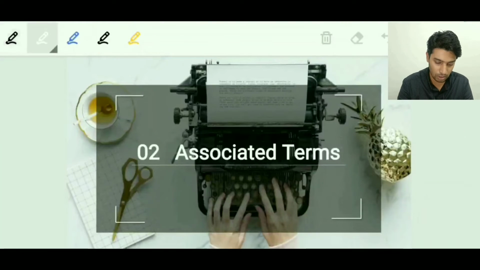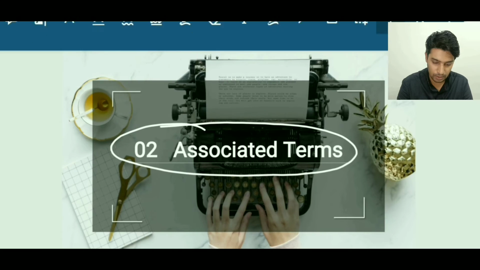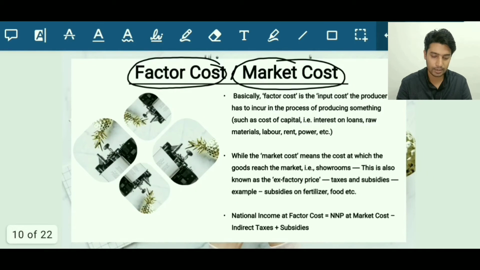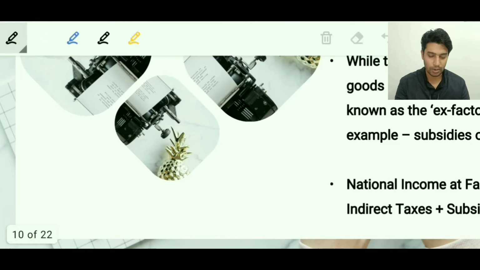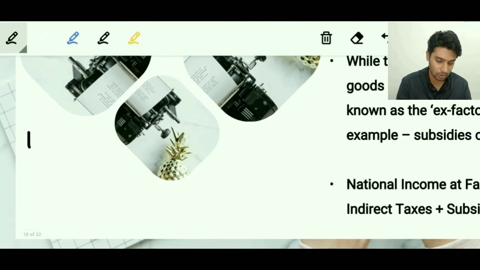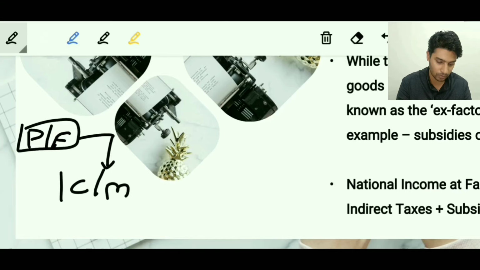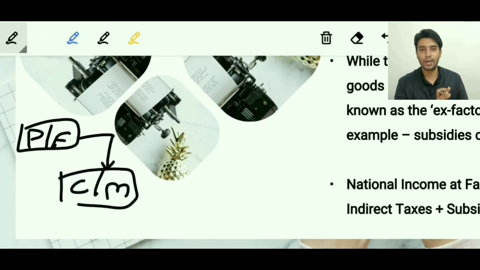The next slide is about associated terms. Let's understand more about it. This is dealing with topics like factor cost and market cost. Let's try to understand this in more detail. Let me just zoom in. Okay, let's understand about this. So in an ideal economy, there is a producer who is at the factory's end, and then he produces something and he sells it to the consumer in the market. Usually the cost at which he produces is the cost at which the consumer purchases.